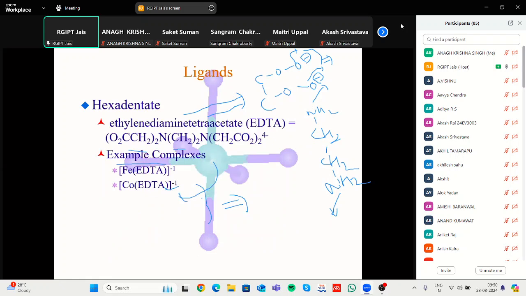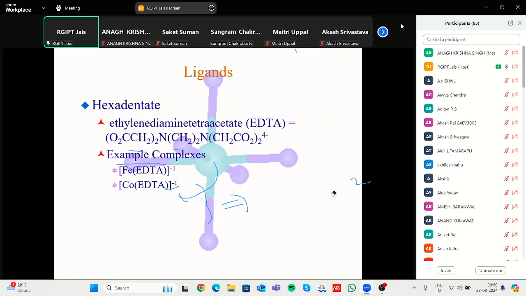Next is hexadentate. Hexadentate means the total number of donating sites is 6, attached with a metal. If we take the example of EDTA, ethylenediaminetetraacetic acid, here are the nitrogen and CH2.